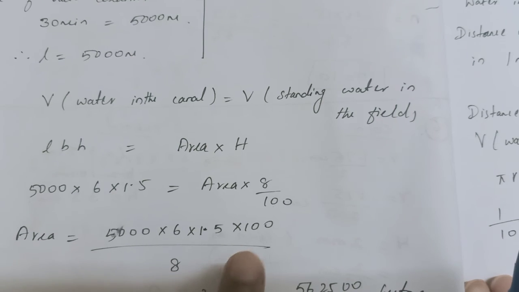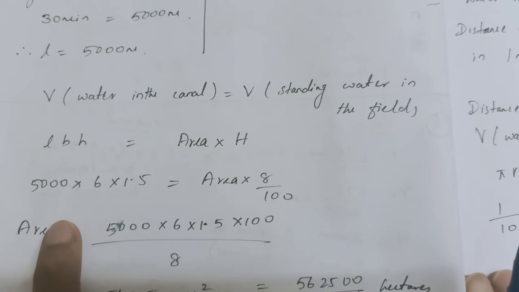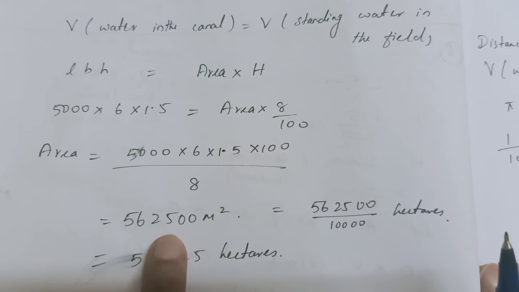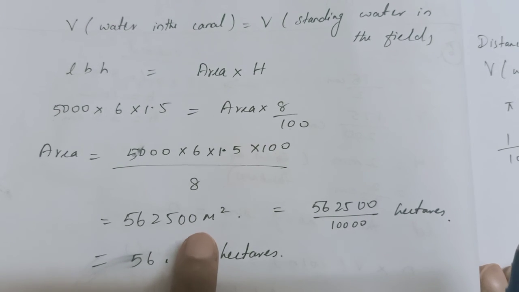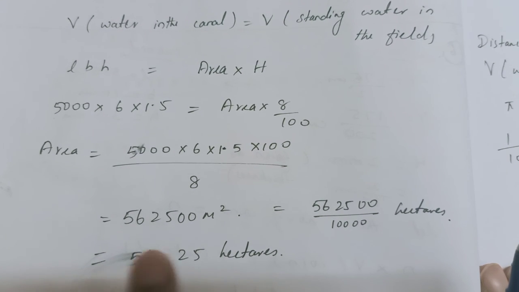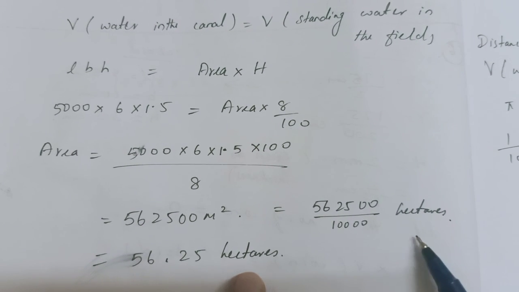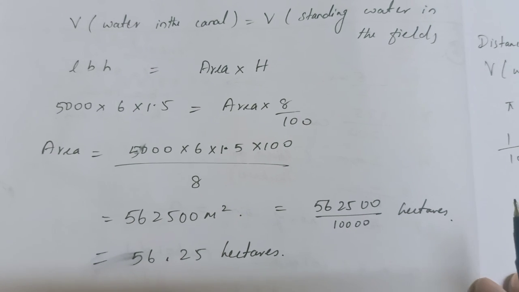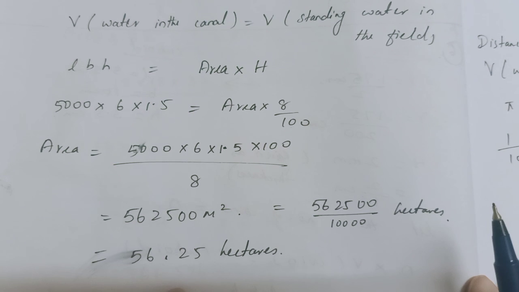Then keep area alone on one side and take the numbers to the other side. What will you get? You get the area that is being irrigated. It is quite a large number, no? So we have to convert it into the next unit for area, which is hectares. To convert meter square into hectares, we divide by 10,000. We get 56.25 hectares.